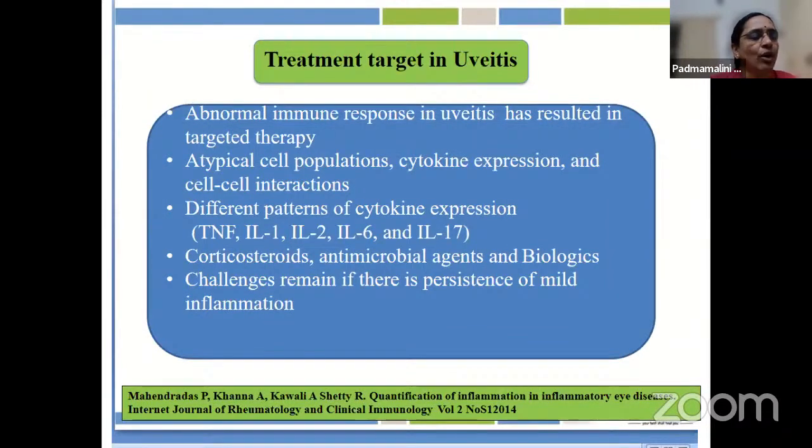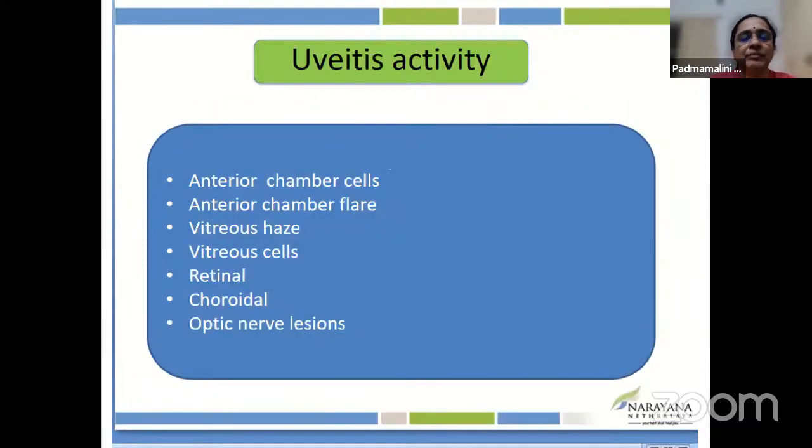The improved understanding of the abnormal immune response in various forms of uveitis has resulted in targeted therapy. It could be atypical cell populations, cytokine expressions or cell-cell interactions. Different patterns of cytokines are being expressed. We use corticosteroids, antimicrobial agents, immunosuppressive therapy, and biologics as targeted therapy to control the inflammation. However, the challenges remain if there is persistence of mild inflammation in the eye.